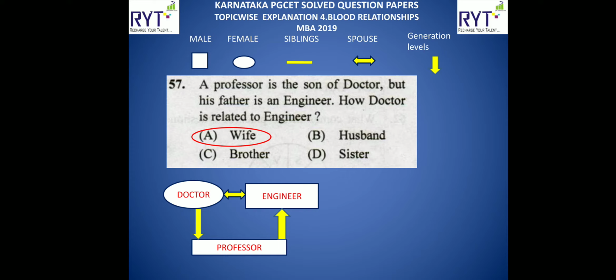In the next part, they have mentioned, but his father is an engineer. It means professor's father is an engineer. We will represent it by a square box, which means doctor is actually the mother, which is female. They're asking how doctor is related to engineer. So basically, doctor is the wife of engineer.